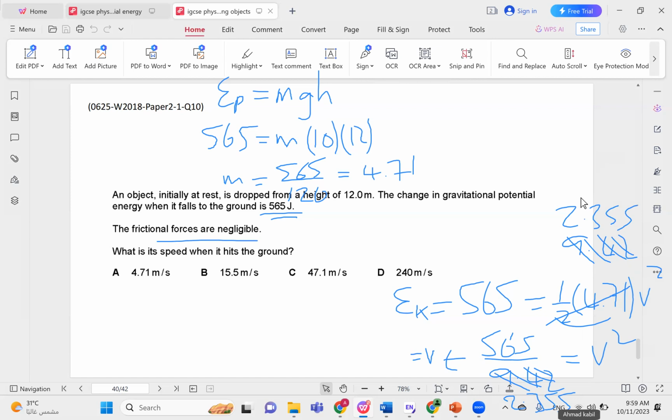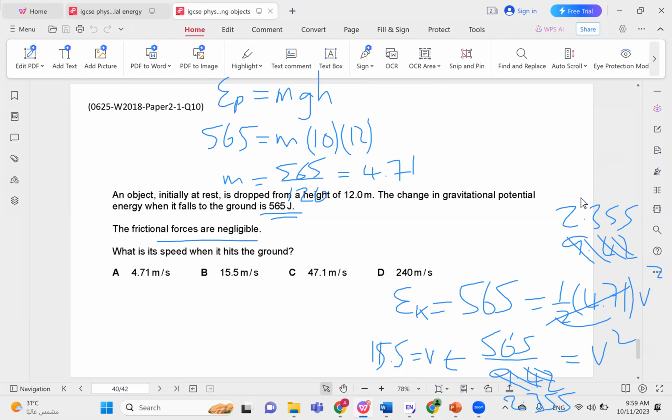So what we do here is 565 divided by 2.355, and that gives us 239.9. And then the root of this answer is 15.5. So we get v equals 15.5, and the correct choice is B.